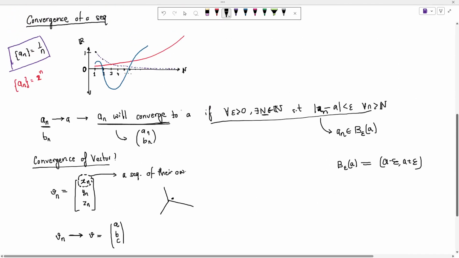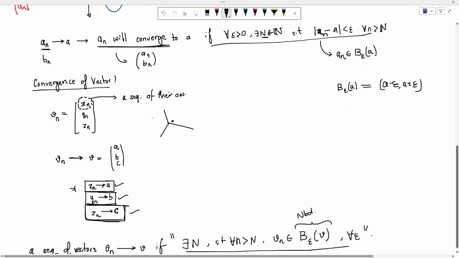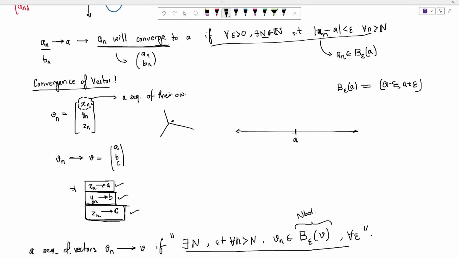Earlier we were talking about just a single number, a single sequence, a single number. So in that case, what was our neighborhood? If this is my real number line and this is some point a, then what is the epsilon neighborhood of a? It is basically all those points such that the difference between that point and a is smaller than epsilon. So let's say all of these points, where this is epsilon and this is epsilon. So this thing would be my epsilon neighborhood of a. But this is for one dimension. This works for 1D.